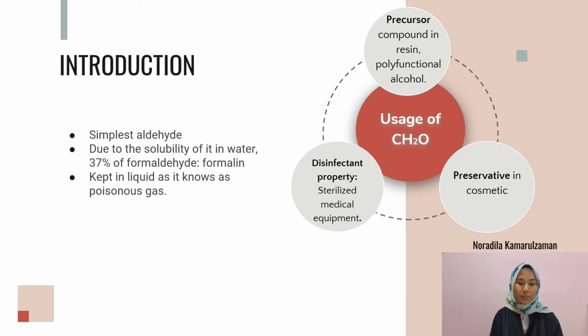The usage of formaldehyde. One, it has disinfectant properties, making it suitable to sterilize medical equipment. Second, it is also used as a preservative in cosmetics. Third, it is mainly used as a precursor compound, such as for resins and polyfunctional alcohols.